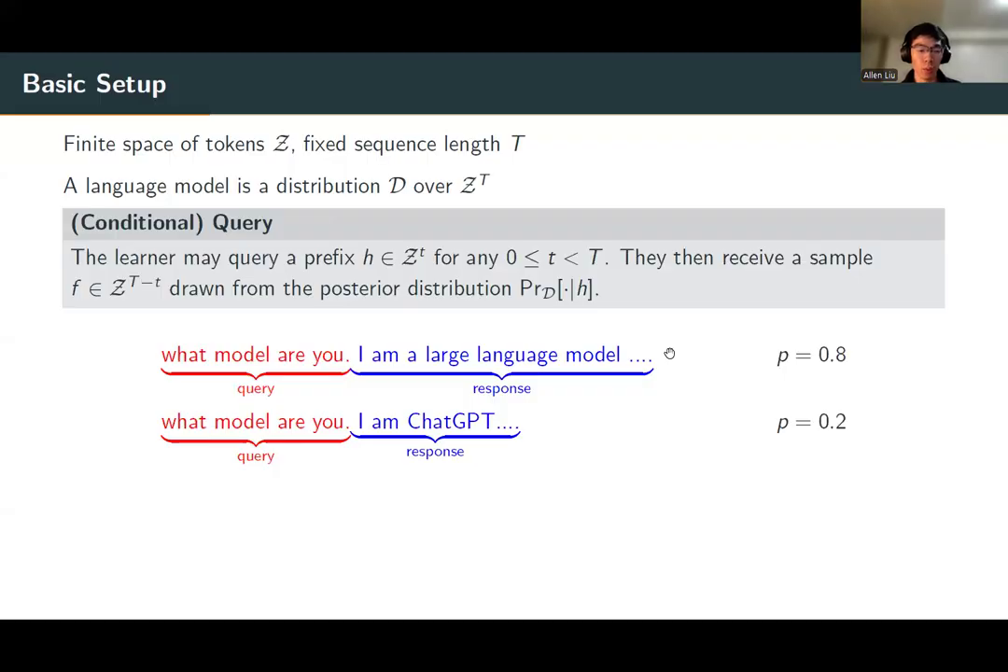Next, we formalize the way in which the learner may query the language model. The learner may make what we call conditional queries. In a conditional query, the learner specifies some prefix h of length, say, little t, and then they receive a sample f drawn from the posterior distribution conditioned on the prefix h. This is like the way you would interact with a real language model. You have some query h, and then you get some response f.